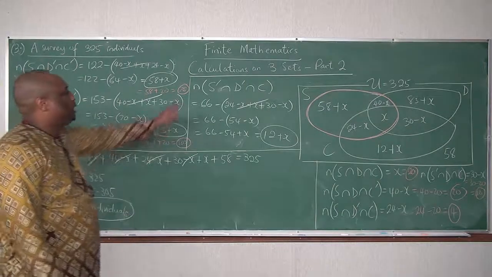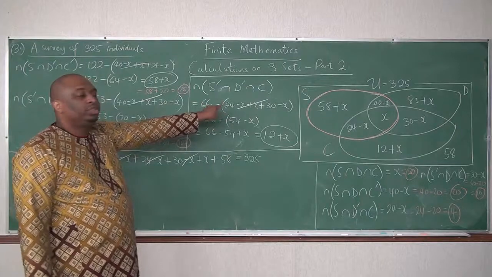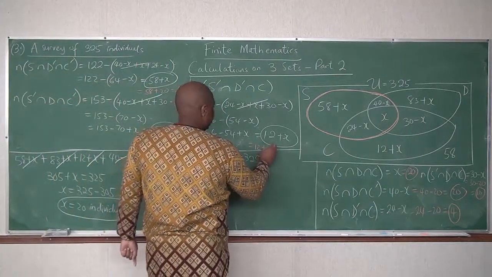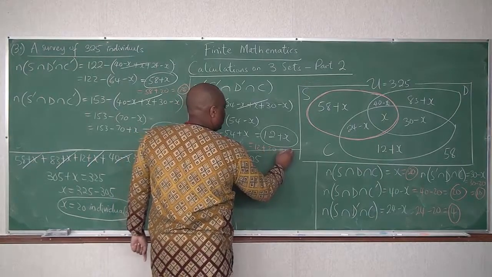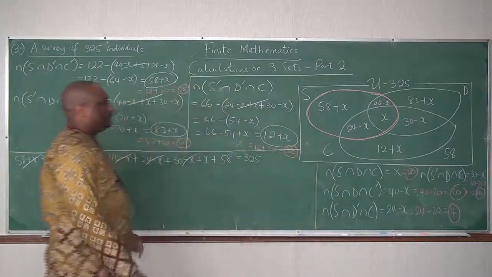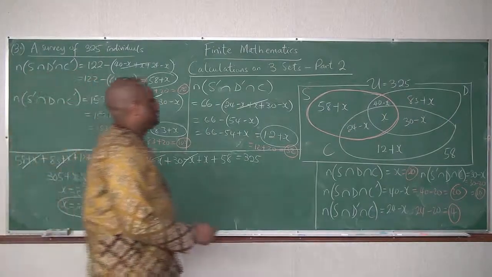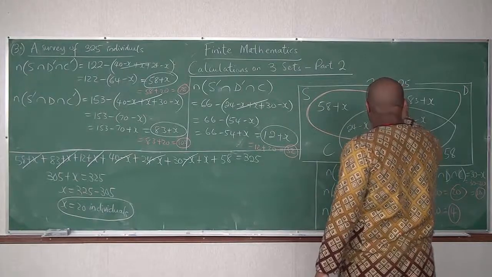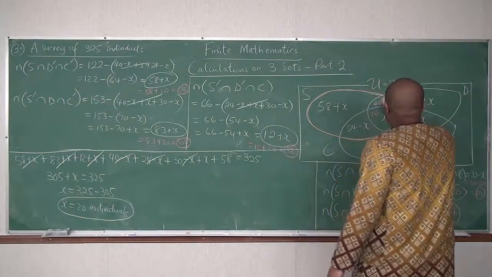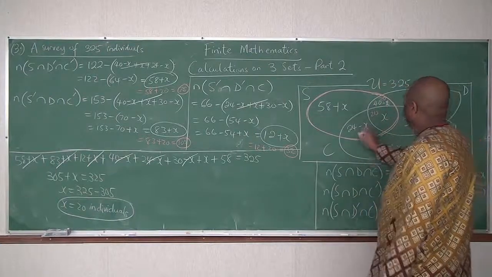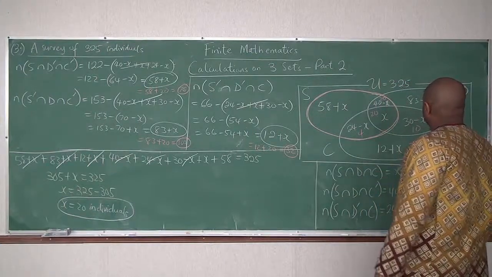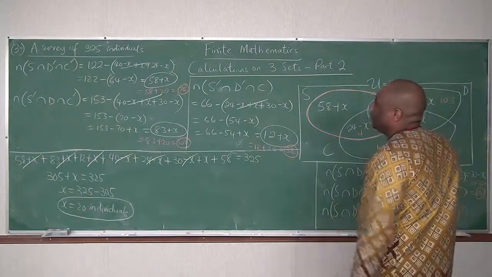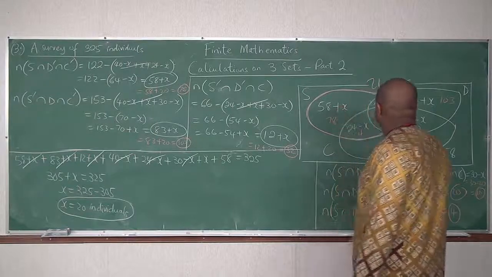Now, what of Chukwuemeka News Channel only? That will be 12 plus 20, which is what? 32. So I can write all this here: 20, 10, 4, 32, 103, 78.